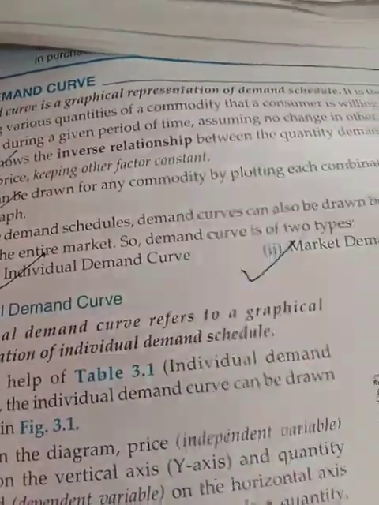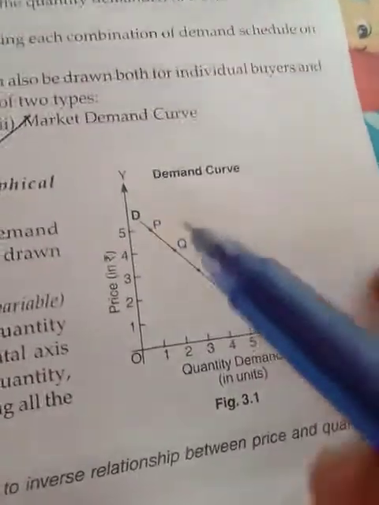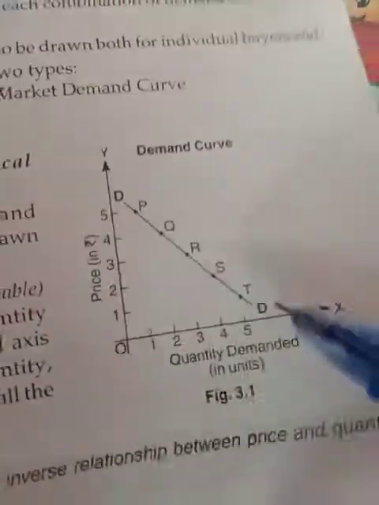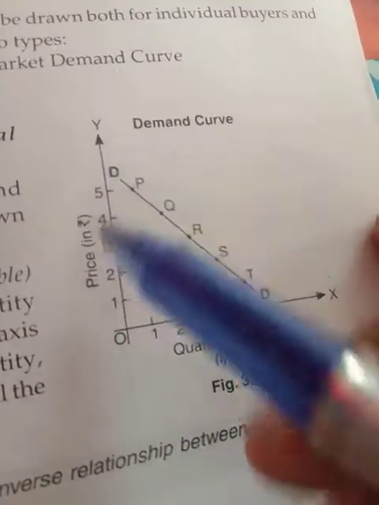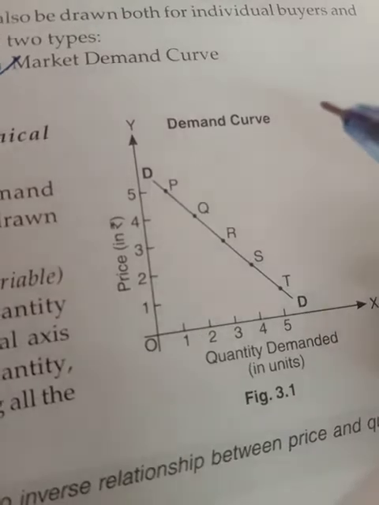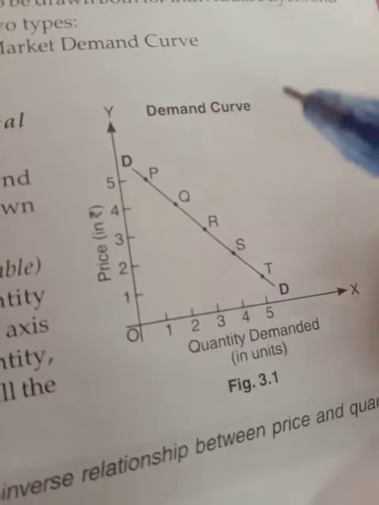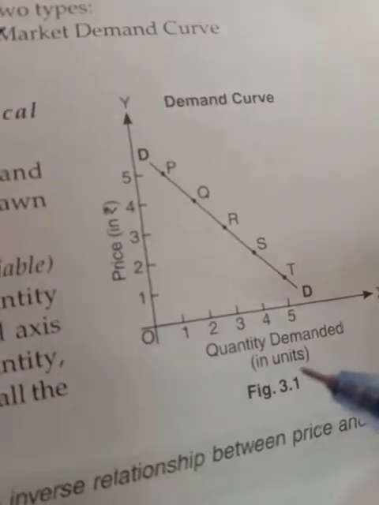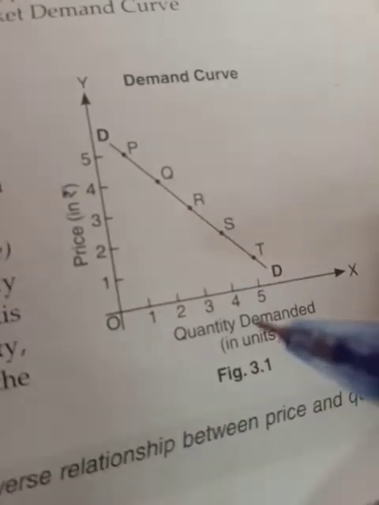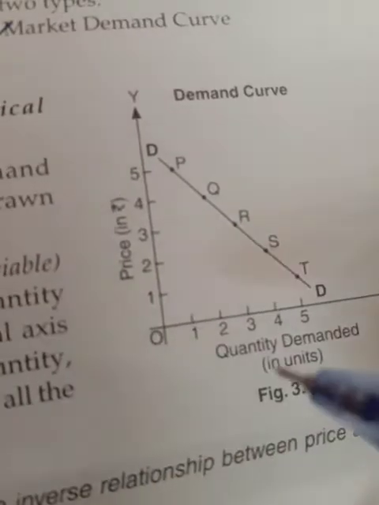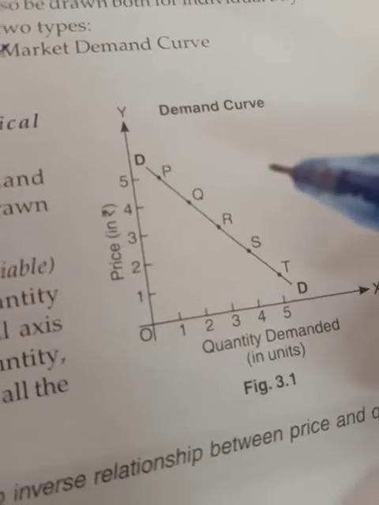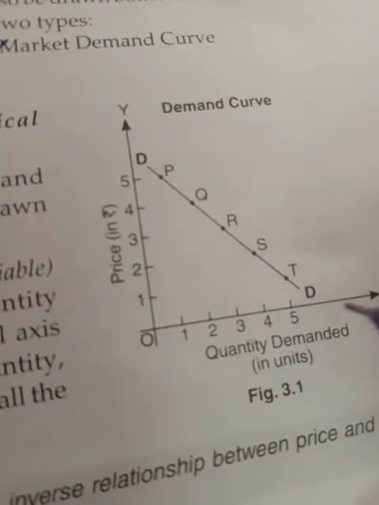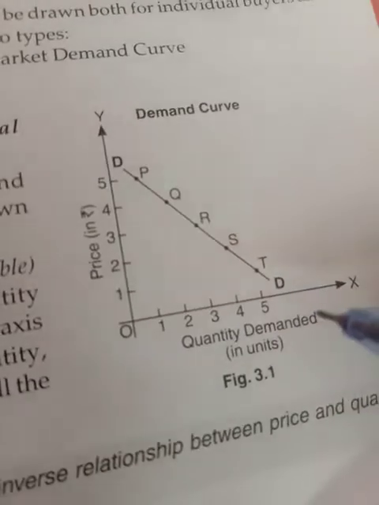So while drawing the individual demand curve and market demand curve, what do you have to take? You have to take the OX axis and OY axis. On the X axis you always have to show quantity demanded in units, and on the Y axis always show price in rupees. Although in mathematics it is told that you always show the independent variable on the X axis, here quantity demanded is a dependent variable on price. Even then we show quantity demanded on the X axis. So in this law of demand, in economics, you have to show quantity demanded on the X axis in spite of its being the dependent variable, and price on the Y axis.